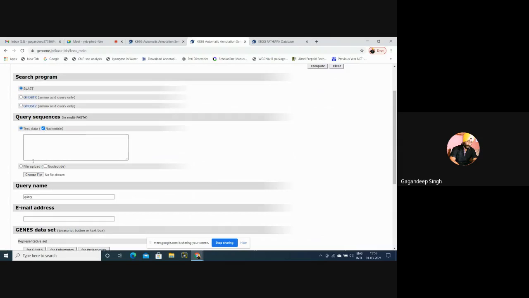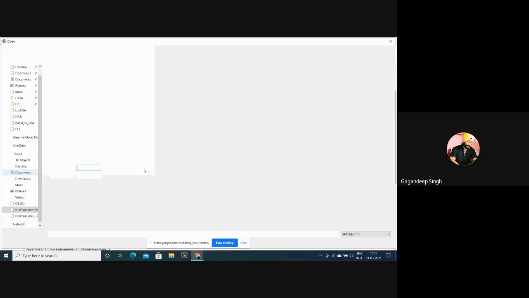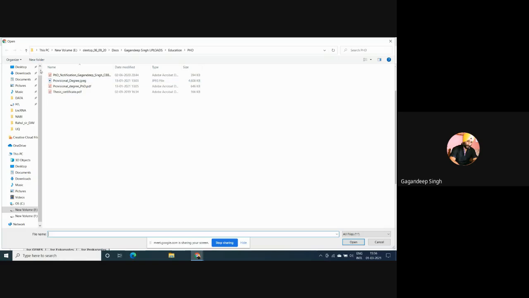Our sequences should be nucleotide, mostly nucleotide, because for proteins there is very little search available, regarding NGS. We want to copy or paste our data, or we'll upload the whole file with nucleotide sequences. We'll choose the file. That is a really very simple thing.